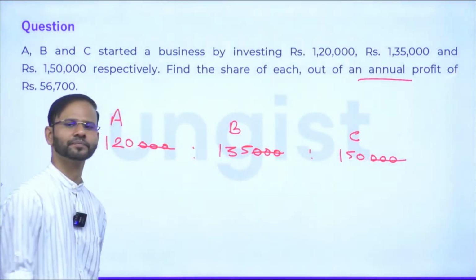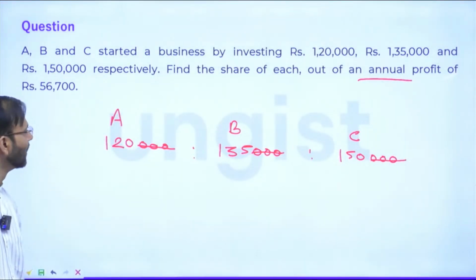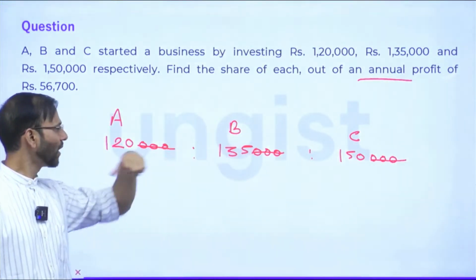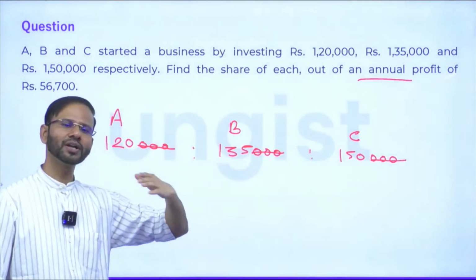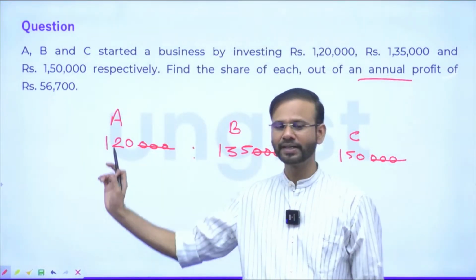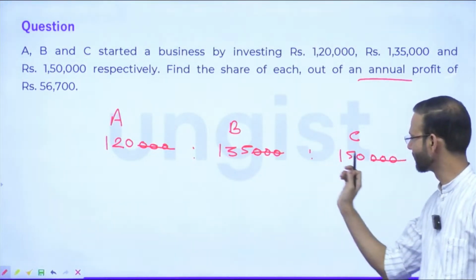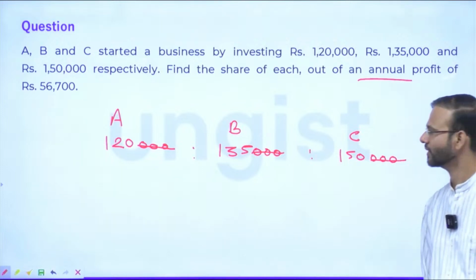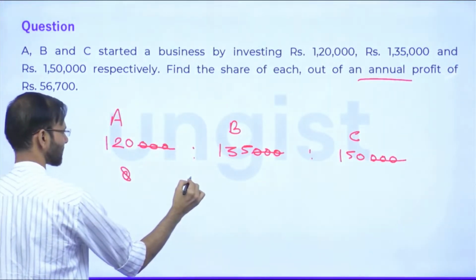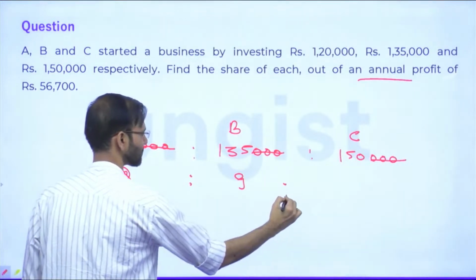After that, this is 120, this is 135 and this is 150. They all are there in the table of 15. This is 15 into 8, this is 15 into 9, this is 15 into 10. So this is the ratio of 8 is to 9 is to 10.